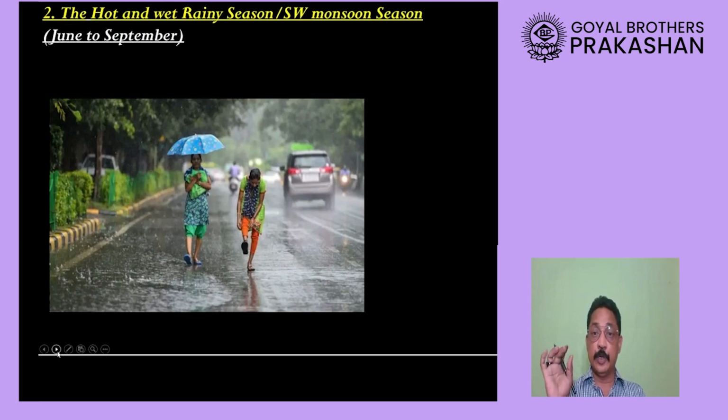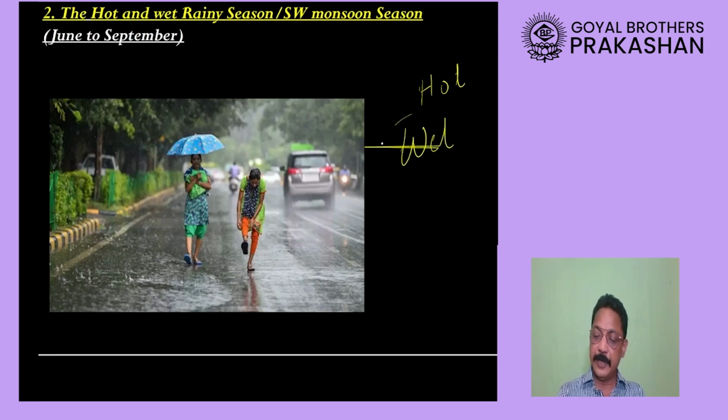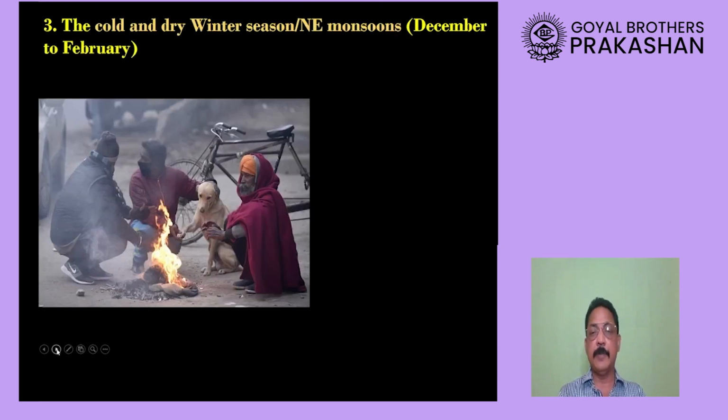So June, July, August, September, this period also has hot climatic conditions. During this time it's hot, but at the very same time it's raining in our country, so conditions are wet, and that is why the second season is termed the hot and wet rainy season. You can also call it the southwest monsoon season, about which we will be studying in detail in a later part.